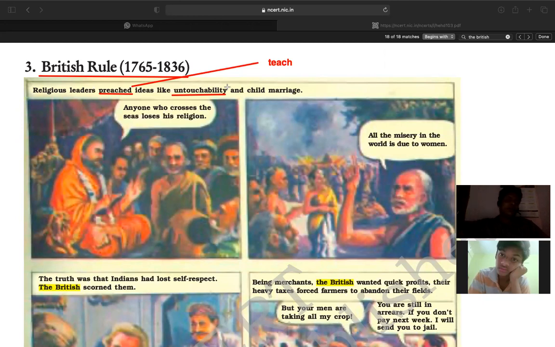right? So child marriage means what? Marriage of a girl or a boy before the age of 18 years, right? Anyone who crossed the seas loses his religion. So people had a thought during the past that they should not go out of the sea area.